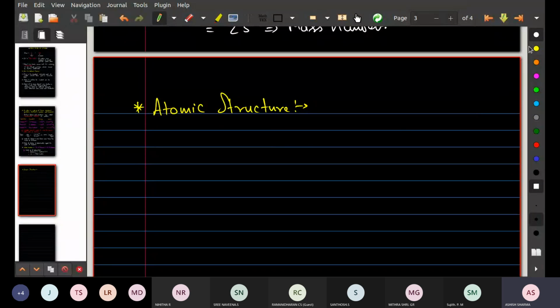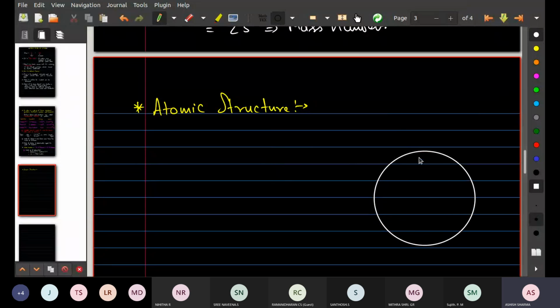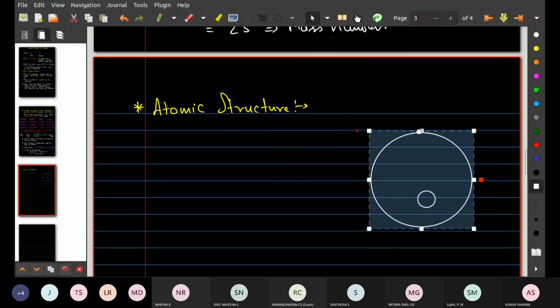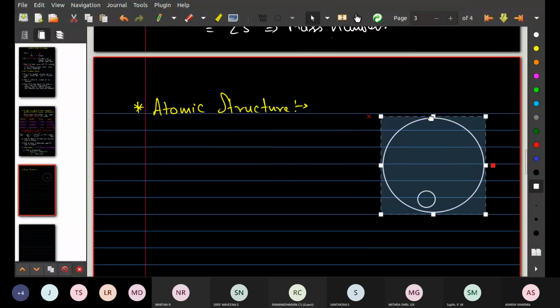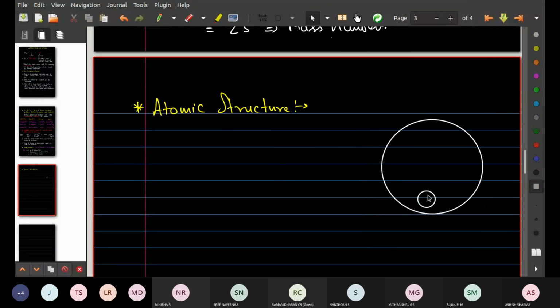Let's look at the screen, everyone. If this is an atom, then it has two parts inside it.